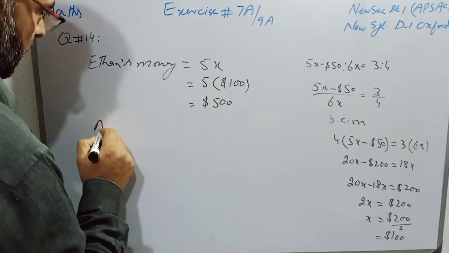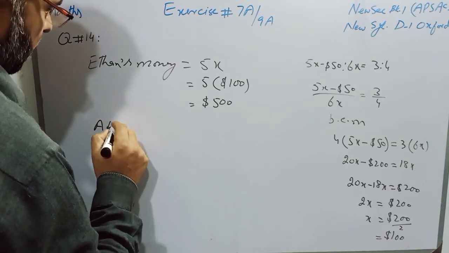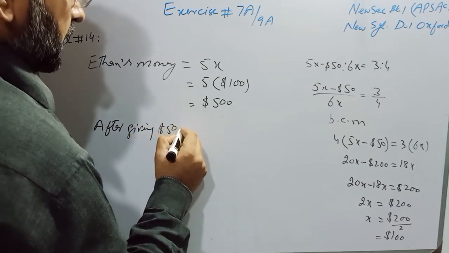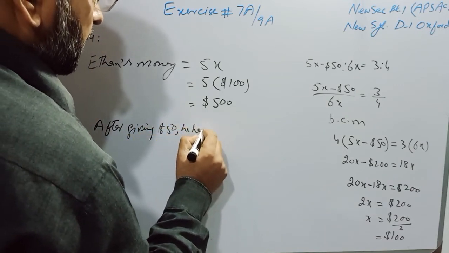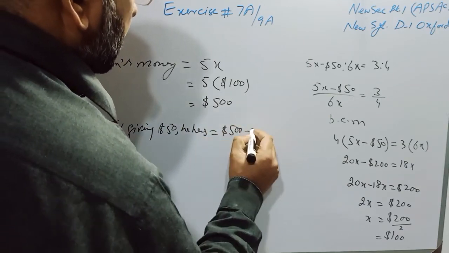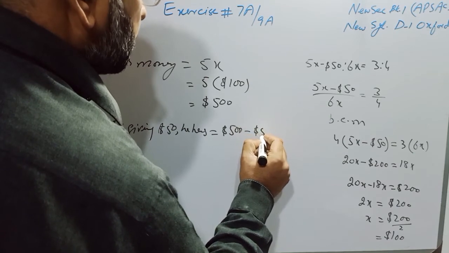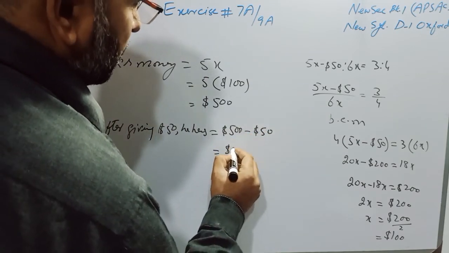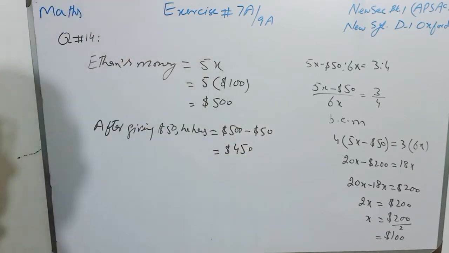So after giving $50, he has $500 minus $50, and after giving $50 to his mother, the left money will be $450.